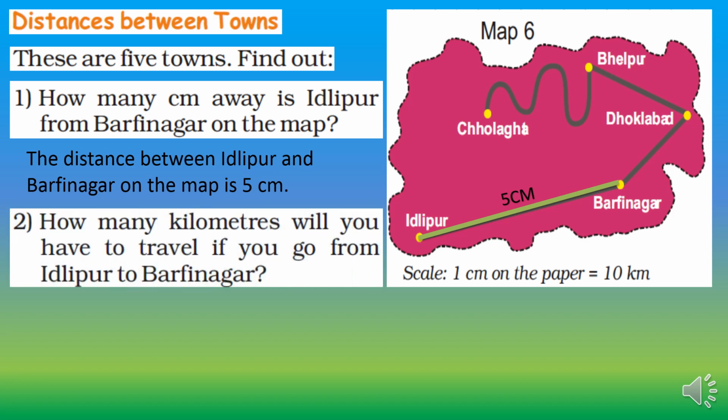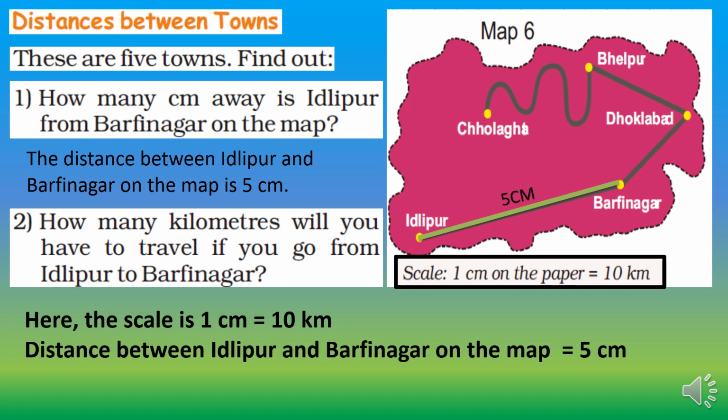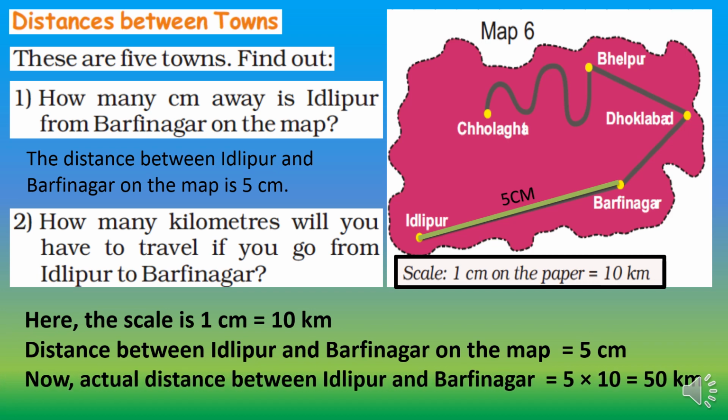How many kilometers will you have to travel if you go from Idlipur to Barfinagar? For this you can see the scale below in map number 6, that is 1 centimeter on the paper is equal to 10 kilometer. So the distance from Idlipur to Barfinagar on the map is 5 centimeter. So we'll calculate like this. The scale is 1 centimeter equals 10 kilometer. Now the actual distance between Idlipur and Barfinagar is 5 multiplied by 10, that is equal to 50 kilometer.